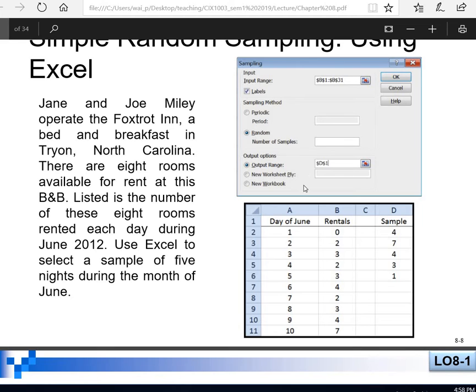Then for the input range, we drag all of this inside here. Then the sampling method is the method that we want to use, for example the simple random technique, so we click random. Then the output option is where you want to display your result. For example, I want to display my result on column D.